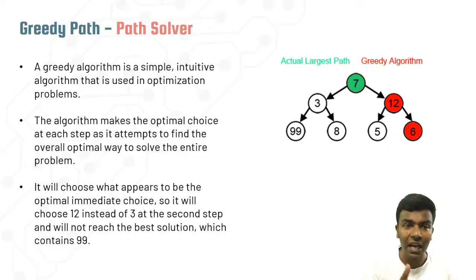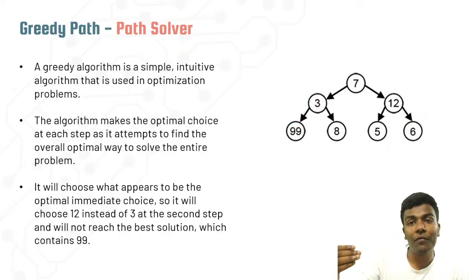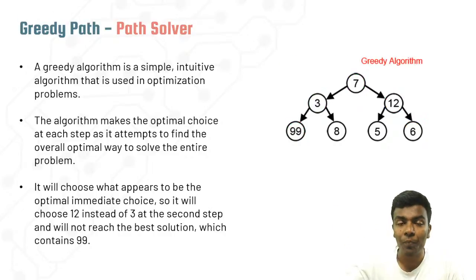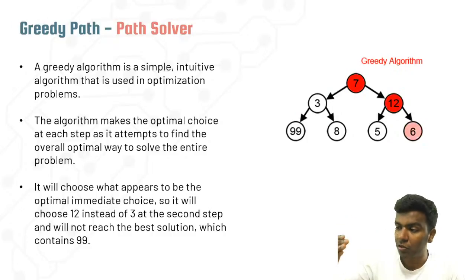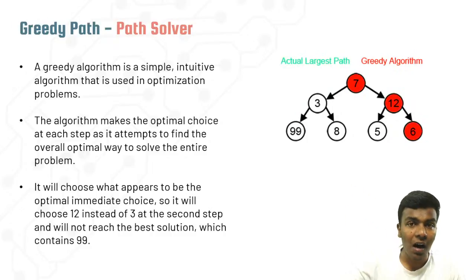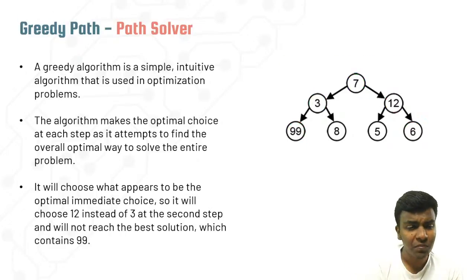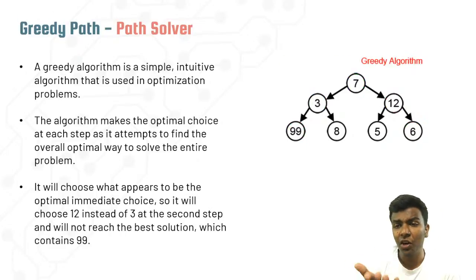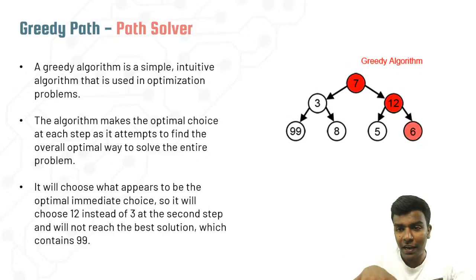So with the help of this greedy path, it is not only going to look for the upcoming path, it is also going to look for the path after the first path, so that it can identify the path in an easy way. Okay, so for example, first of all you just forget about that 99, 8 and 5 and 6.